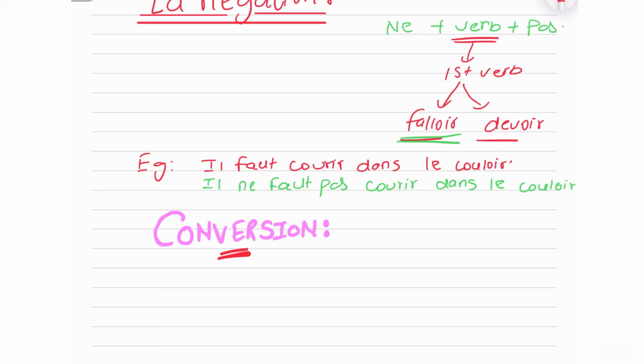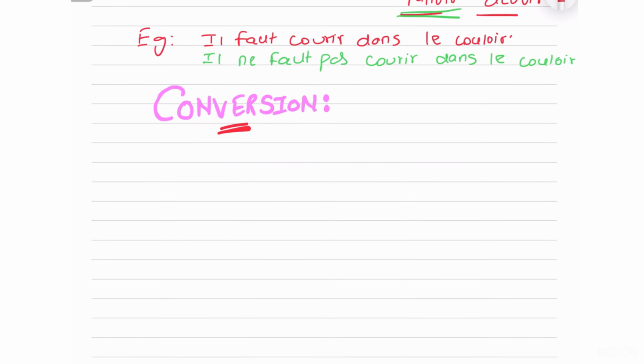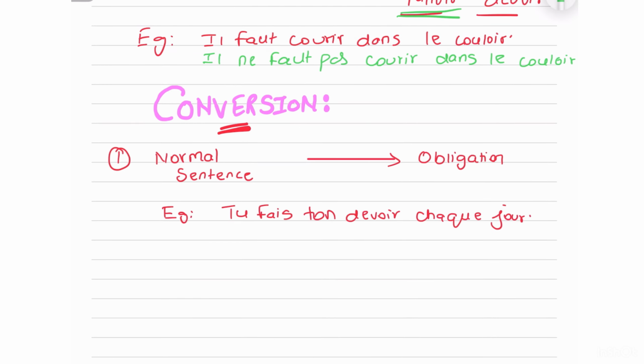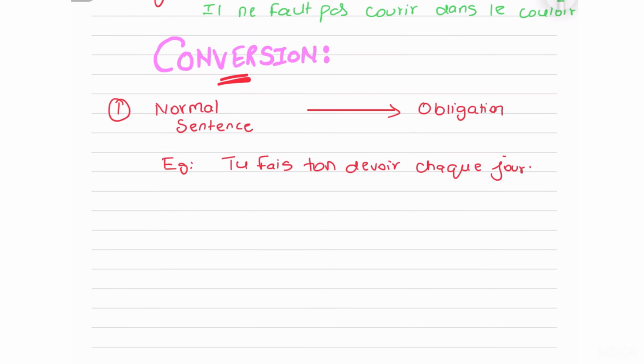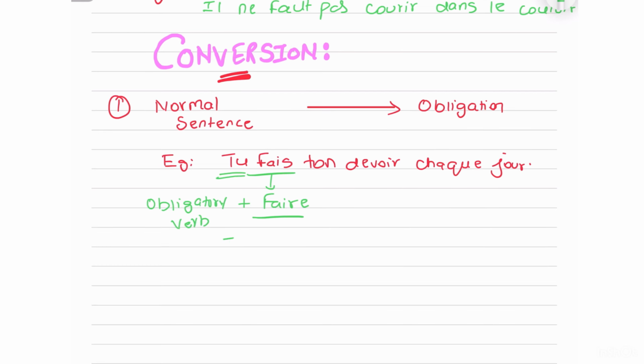And the last one we're going to discuss is conversion with imperative. So for the first one, you'll see I've been given a pretty basic sentence. You do your homework every day. That's a fact. That's a normal thing. Now I want to say you must do your homework every day. Pretty simple. You're going to find your verb here. Fait, as in faire. And before faire, which is our infinitive, our obligatory verb will come. Here, a personal sentence is given, so I can do it with devoir. So with tu, it becomes tu dois faire, and then I just copy my sentence.